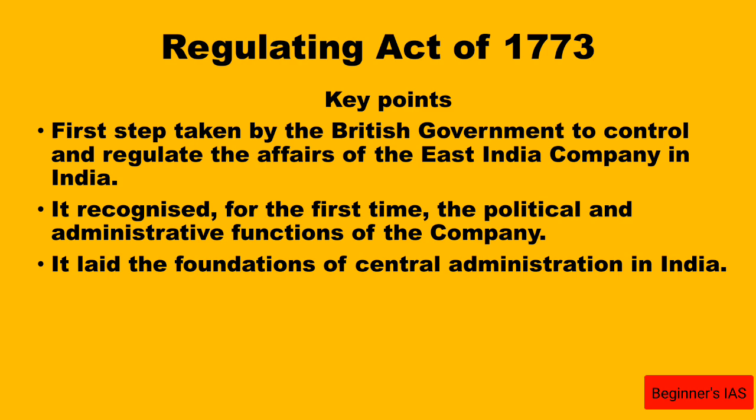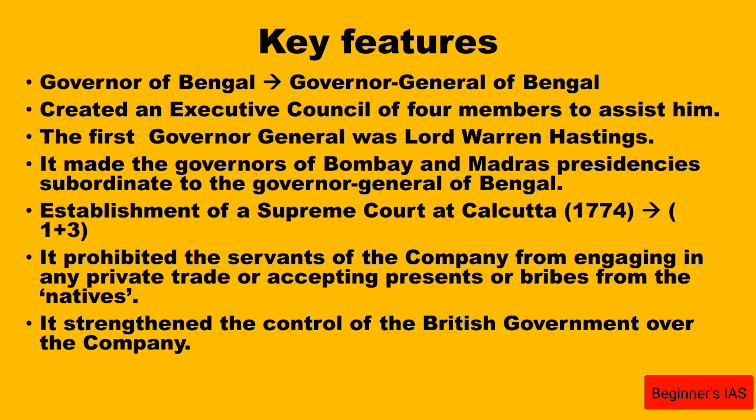Let us see the key features of this Regulating Act of 1773. Before this act, the post was called Governor of Bengal. After this act, it designated the Governor of Bengal as the Governor General of Bengal. This is an important point related to your prelims.